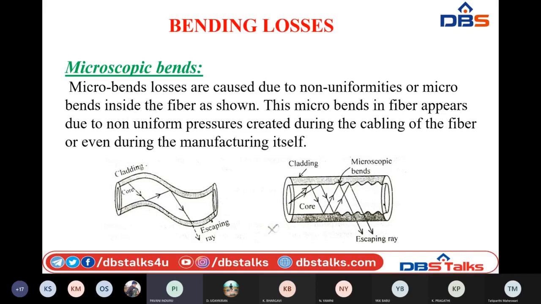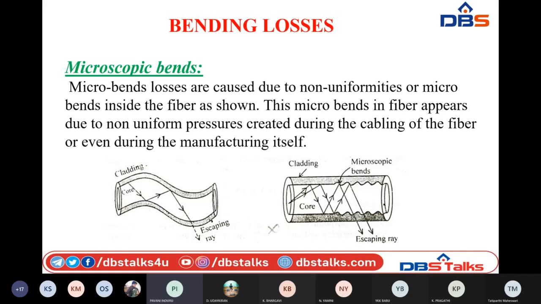Whenever incident light is incident inside the core, it will undergo total internal reflection. But due to small bends present inside the core, the light will escape from the core and finally the energy is lost. So microscopic bending losses are more powerful than macroscopic bending losses, because we can see the macroscopic bends with our eyes, so that we can replace those fiber optic cables and put in new ones, where there is no bending at all. But microscopic bends, we cannot see them with our eyes.